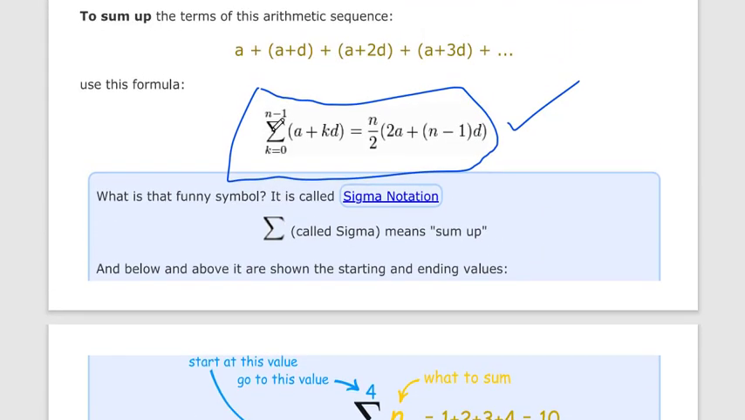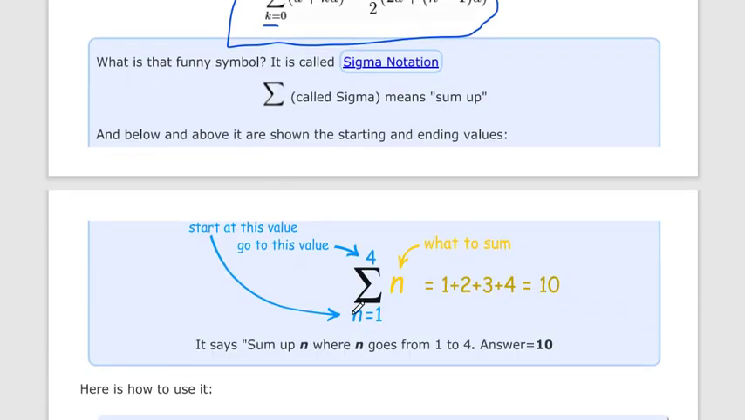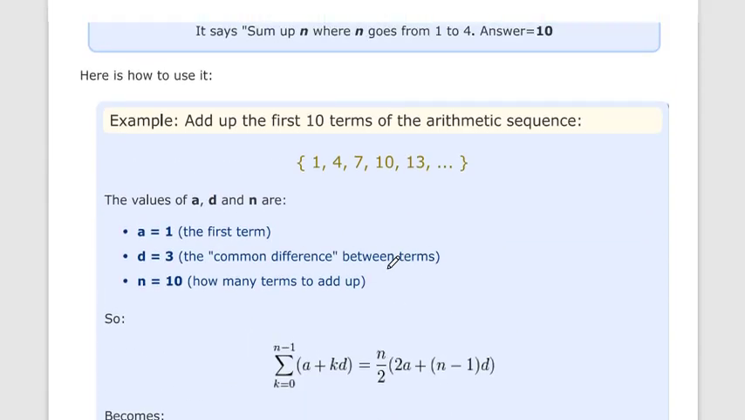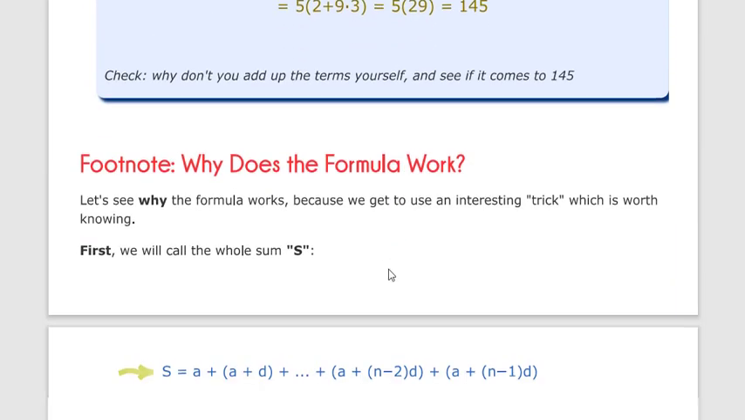This is called sigma, and it shows from where to sum up, for n equal to 1 to 4, and what to add. So this is sigma, the summation of an arithmetic sequence.